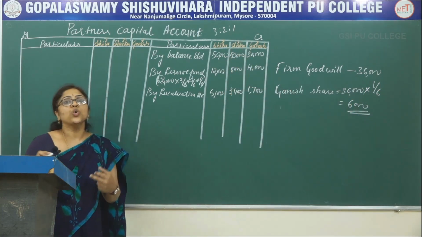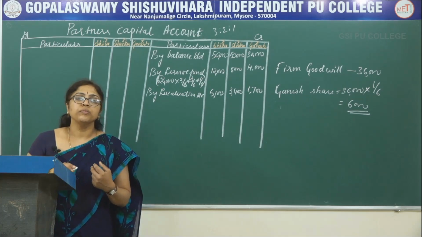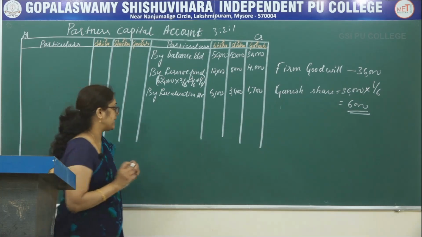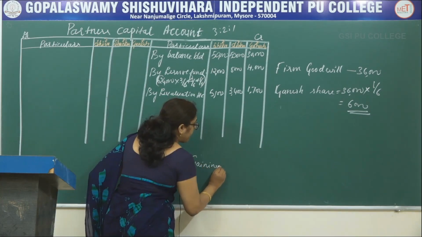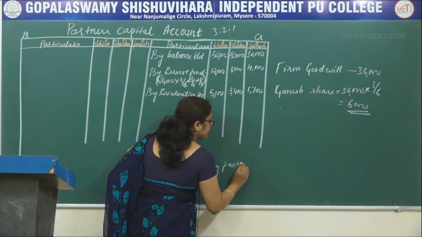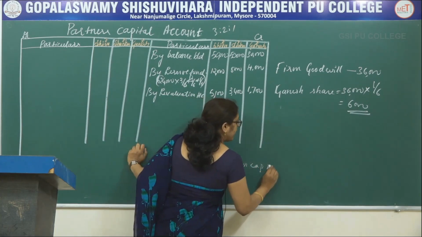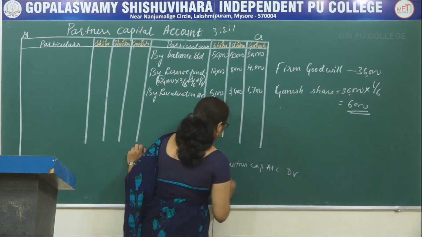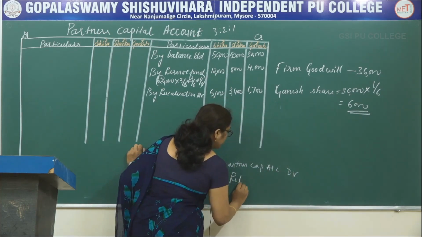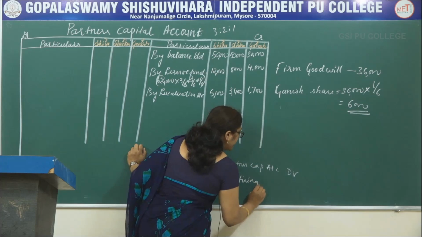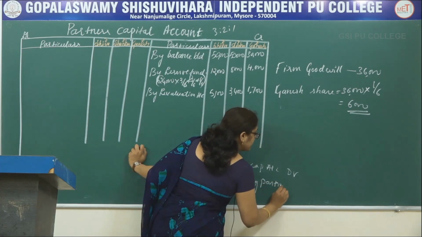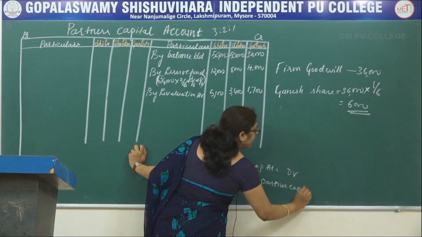So when the goodwill is valued by the firm, the journal entry is gaining partners capital account debited to retiring partners capital account.